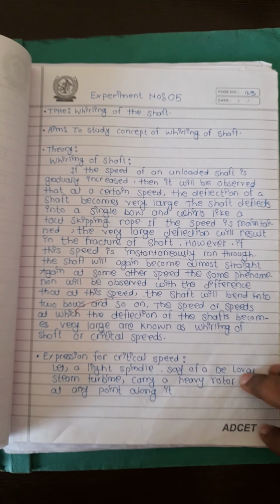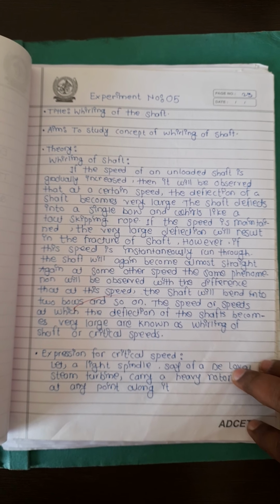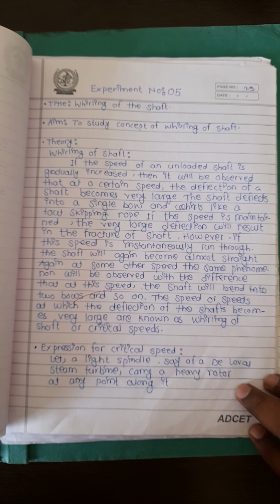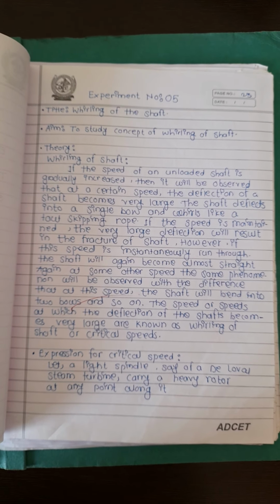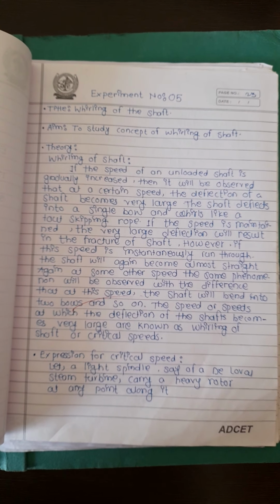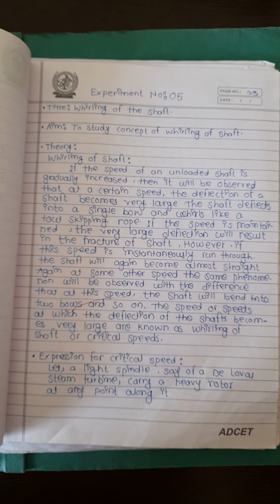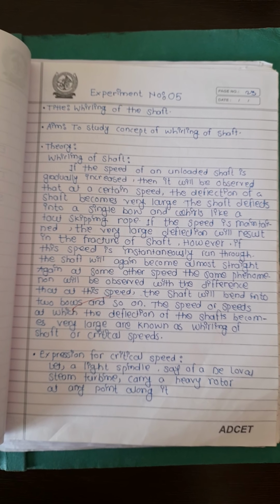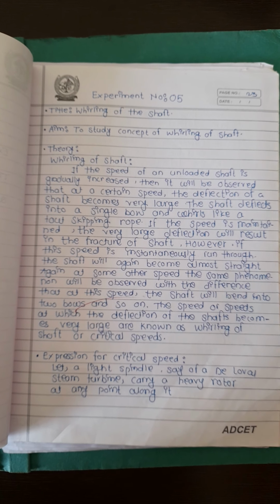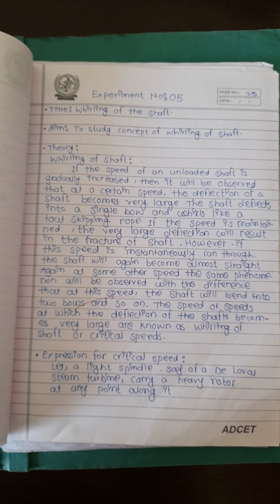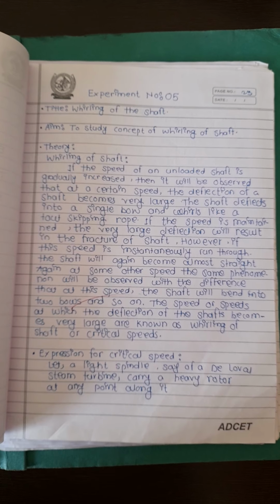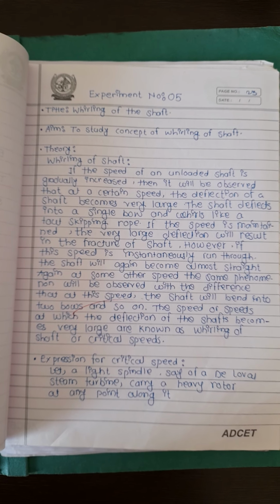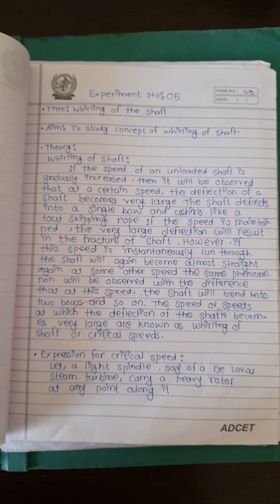Again at some other speed the same phenomenon will be observed, with the difference that at this speed the shaft will bend into two bows, and so on. This phenomenon will continue as we increase the speed of the shaft, and the shaft will deflect into single or multiple bows at different speeds. The speed of the shaft at which the deflection becomes very large is known as the critical speed, or the whirling of the shaft phenomenon.